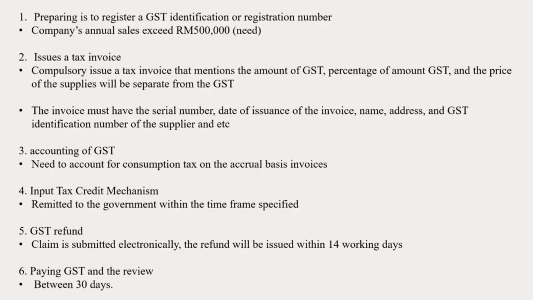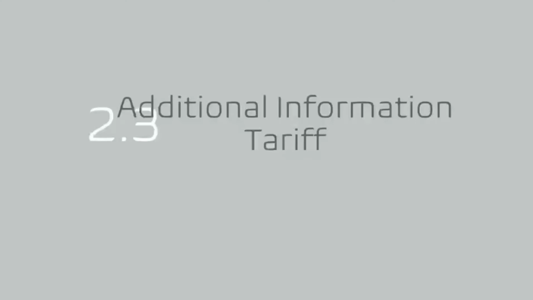Next is talking about the implementation of GST. First, we need to prepare the GST identification number, and second, issue the tax invoice. Third is the accounting of GST, and next is the input tax credit. Number 5 is the GST refund, and last, we need to pay in the GST and review within 30 days of the GST result.